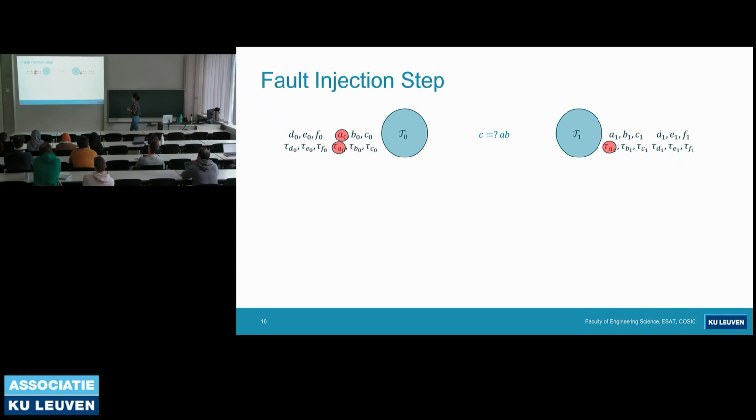After the Beaver triple generation phase, we need to check if it's a valid triple or not. And again, everything goes as I described. They draw a random R1, and they compute R1 times A and R1 times the tag. But now, as you see, we have the wrong value of A and the wrong value of the tag.